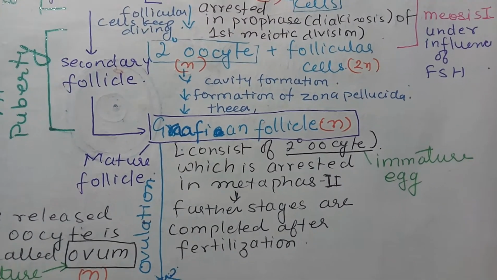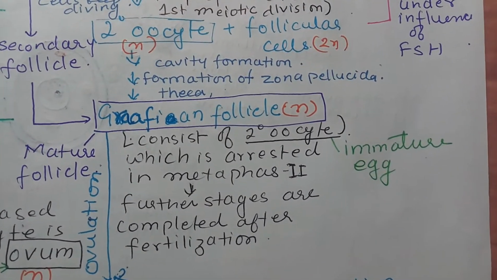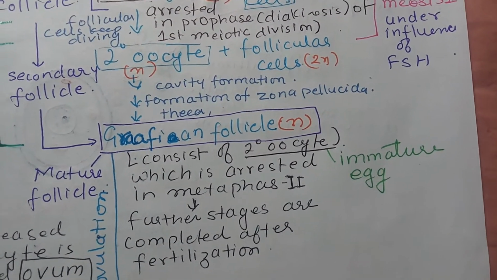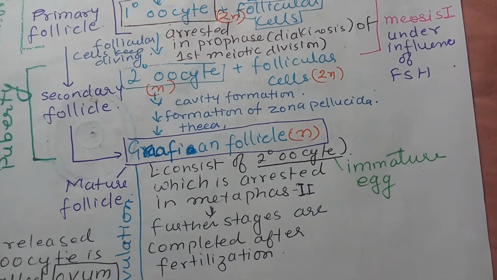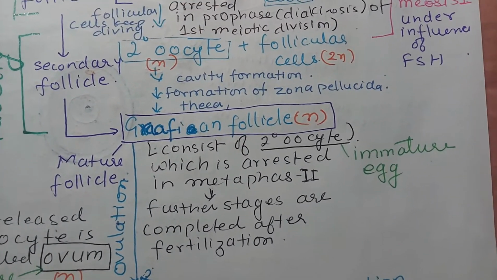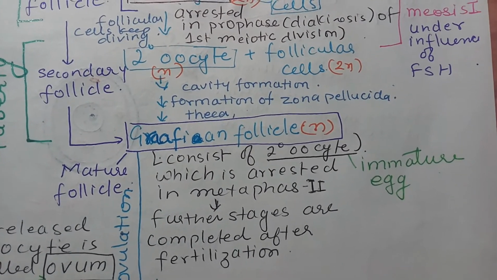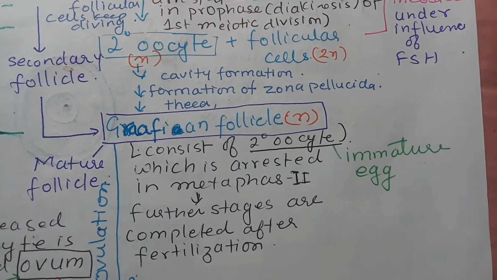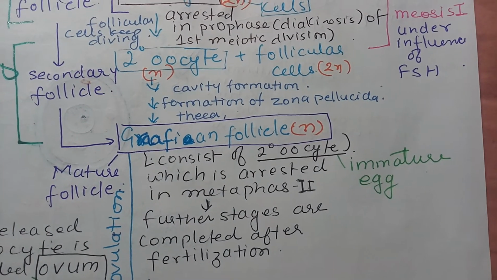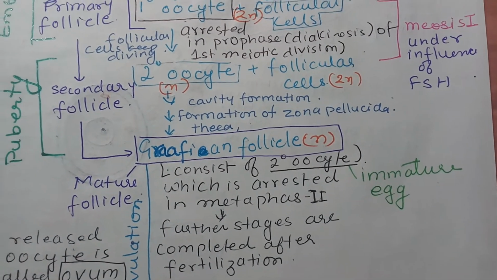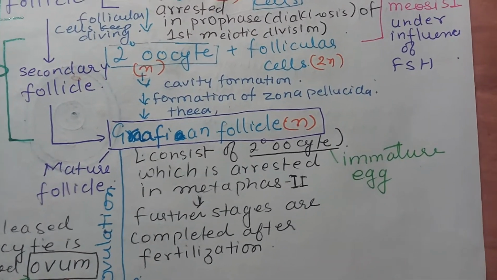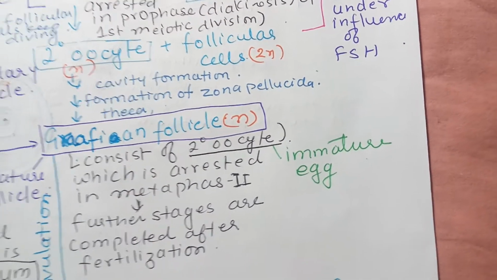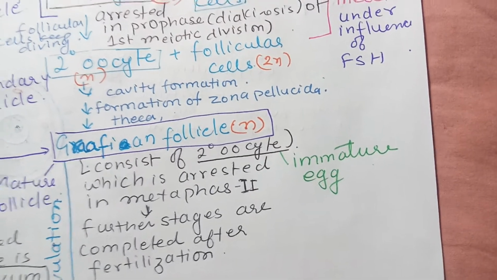It consists of the secondary oocyte, which is arrested in metaphase 2. So meiosis 1 is completed and meiosis 2 started, but meiosis 2 is not completed. The secondary oocyte present in the Graafian follicle is arrested in metaphase 2, and this will only be completed after fertilization. So the secondary oocyte present in the Graafian follicle is actually an immature egg or immature ovum.